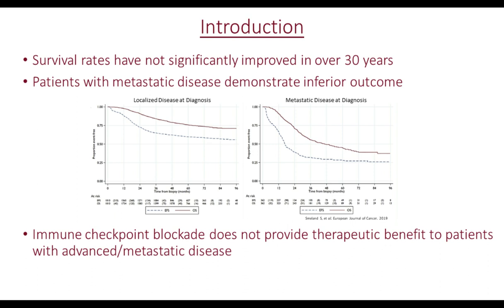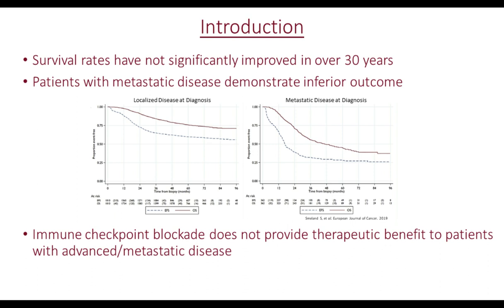Unfortunately, the survival rates for patients diagnosed with osteosarcoma have not improved over the last 30 years. Patients with metastatic disease do demonstrate an inferior outcome, as indicated by the survival plots underneath. On the left is the survival plot looking at patients with localized disease at diagnosis.